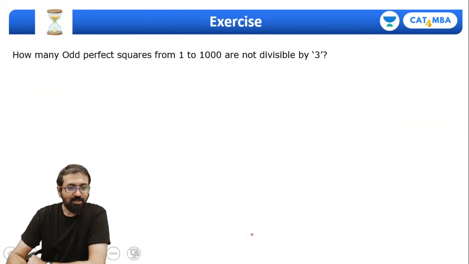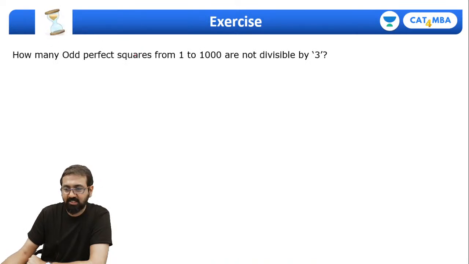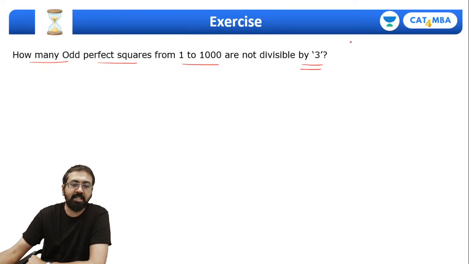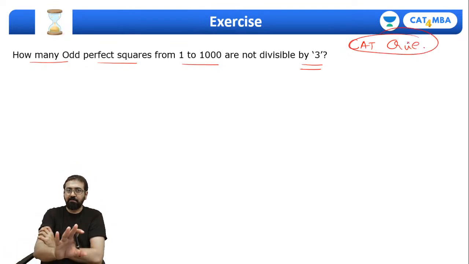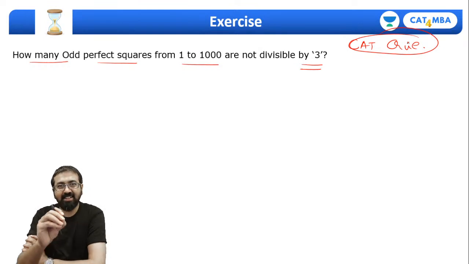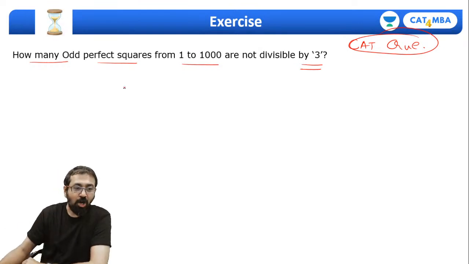Okay guys, so let me give you one more question. How many odd perfect squares from 1 to 1000 are not divisible by 3? Again a CAT question. These questions look very simple, one-liner, but then they are slightly more detailed. How many odd perfect squares from 1 to 1000 are not divisible by 3?